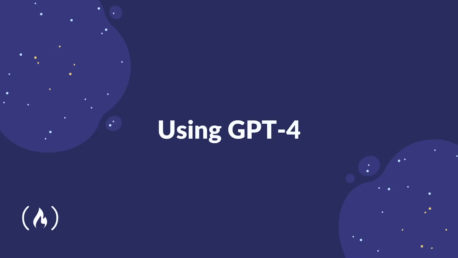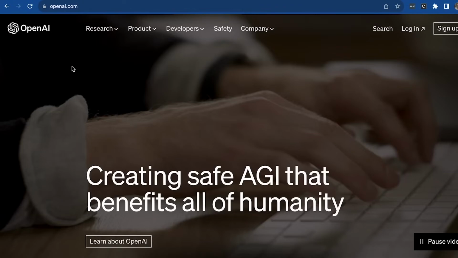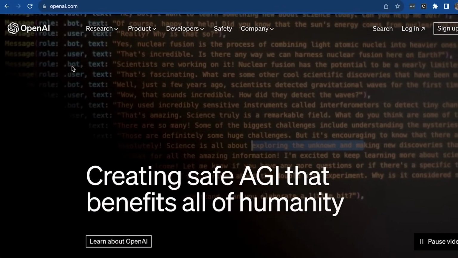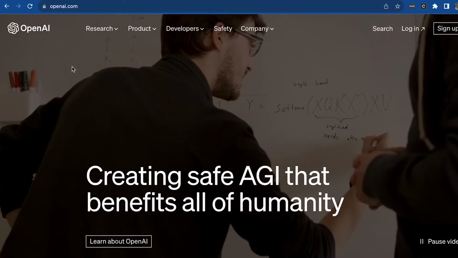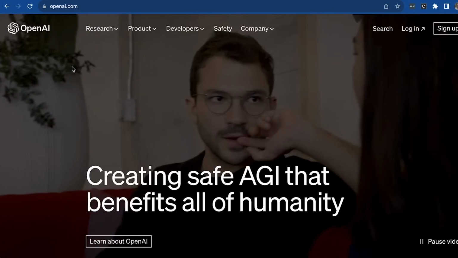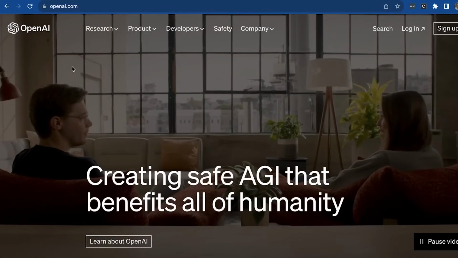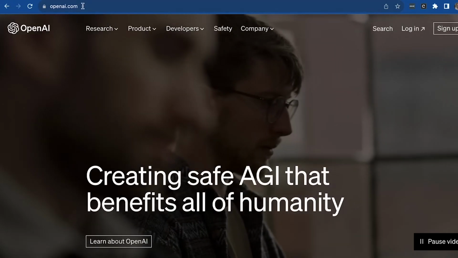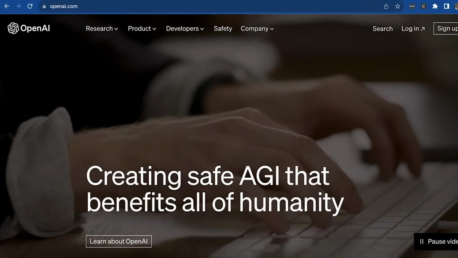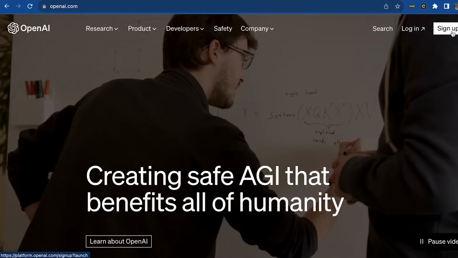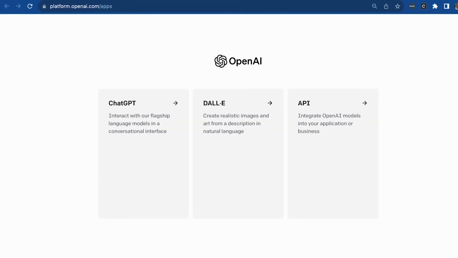A quick intro to using ChatGPT by OpenAI. As I said, in this course for the examples, I will be using ChatGPT's GPT-4 model in order to follow along or just to understand how we are going to be using the platform. Please head over to openai.com and go ahead and sign up. I've already signed up, so I'm just going to log in, and that will take me to the platform in which I can choose what I want to interact with.